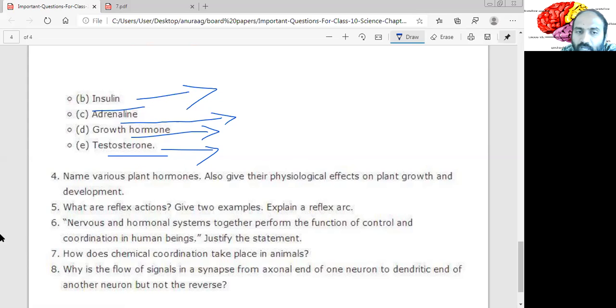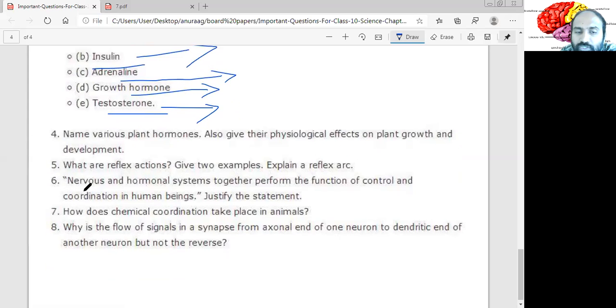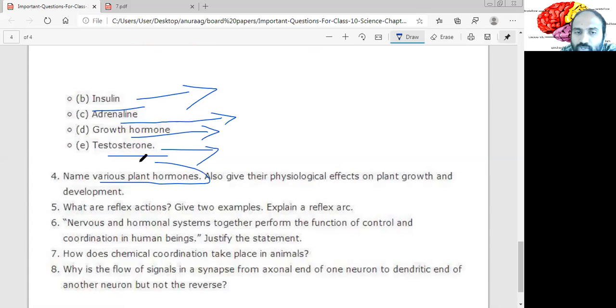Okay. Now, fourth question. Name the various plant hormones. Already in detail I have prepared one video: auxin, gibberellin, cytokinin, kinins, abscisic acid. Go back to that video and watch it properly. Also give the physiological effect. I have given the physiological effects, such as cell division, stem elongation, leaf fall, all these things in detail. So go back and play that video.